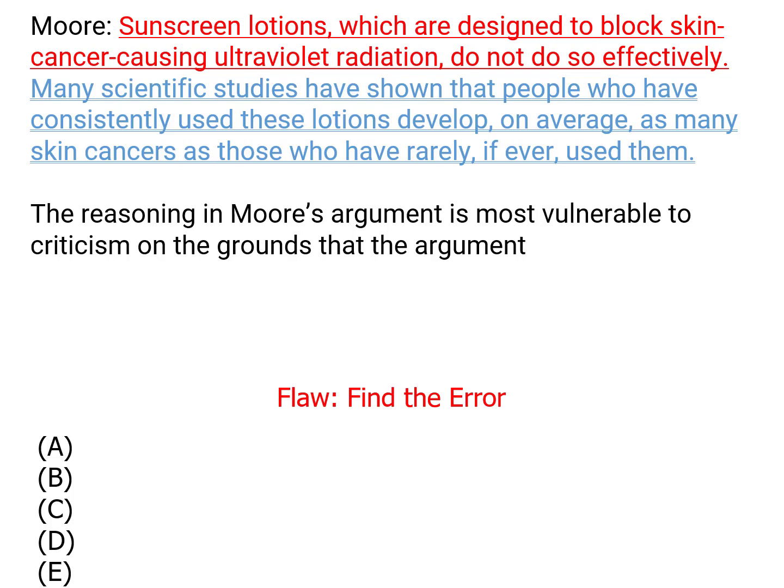That doesn't mean that the insulin has nothing to do with stopping your fainting spells. It's the exact opposite. People who don't need to worry about fainting spells don't tend to take insulin. Taking insulin brings the rate of fainting back up to normal. So there might be some reason that sunscreen users use sunscreen to bring them back up to normal. And that's the flaw we're going to be looking for when we go to the answer choices.